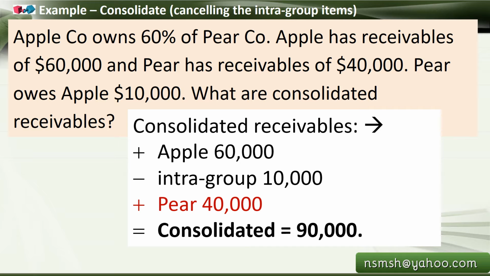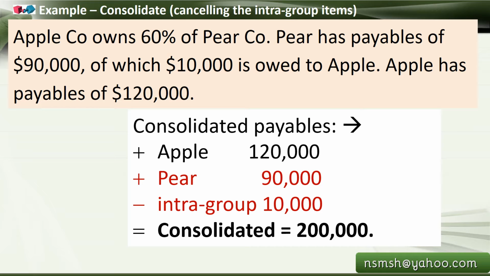So in this type of short answer question, you have to work out only for that purpose. We know that there is a dual aspect, but here the question is asking about only the receivable side. That is why we take the Apple side minus the intra-group transaction and add the Pear side, and consolidated is 90,000.